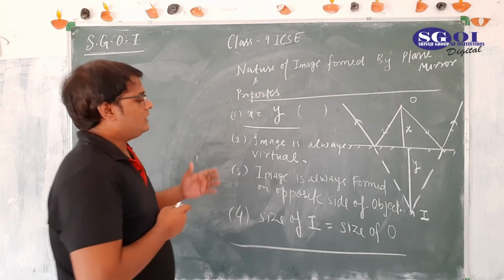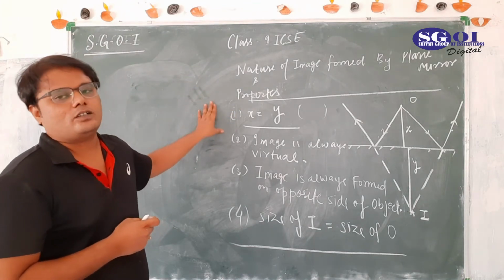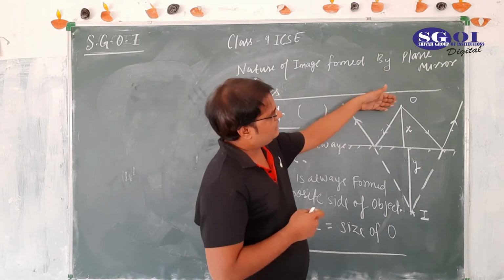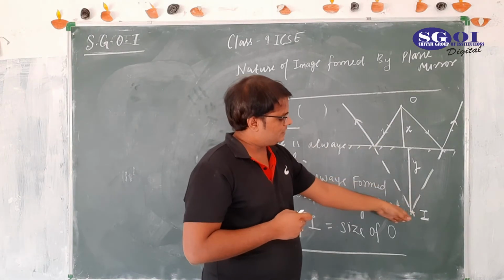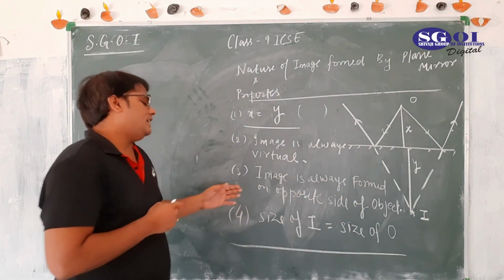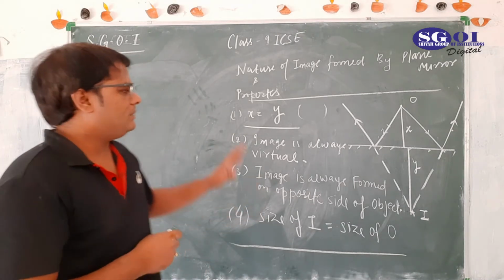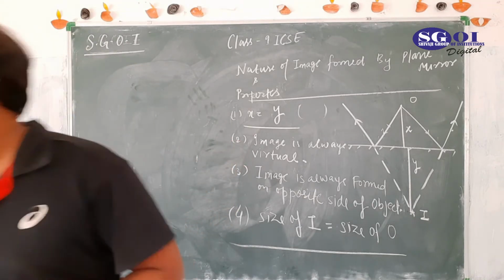If object is on the left side of mirror, then image must be found on the right side of the mirror. In this case, our object was upwards. That's why our image is formed downwards. And fourth is size of image is always equal to size of object. We must remember these things. I remember these things. You must also remember these things.